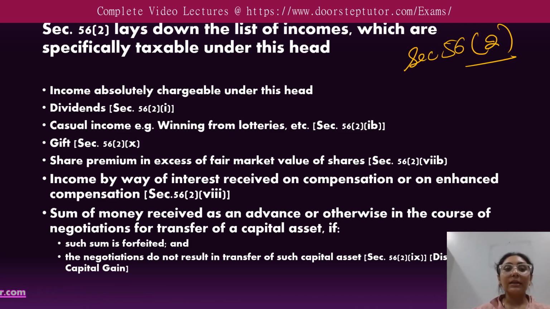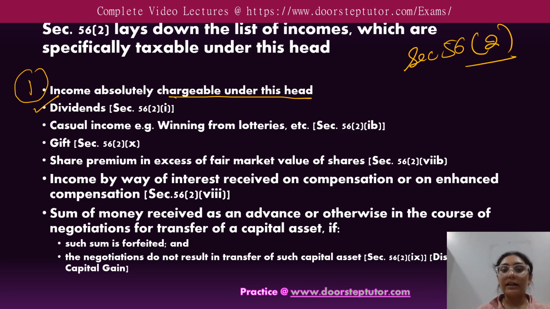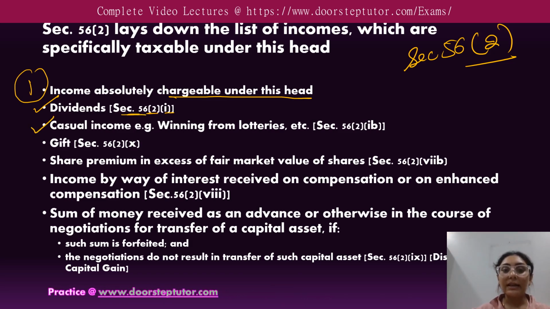So first, section 56(2) provides the incomes that are absolutely chargeable under this head. First one is dividend, that is covered under section 56 subsection 2(1). Second is casual income. Casual income is the income from winnings from lottery, horse races or card games. Next is gift. Gift is covered under section 56 subsection 10.